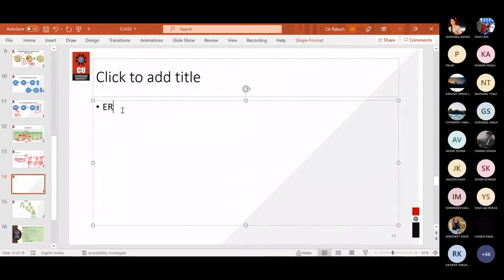Let us say expected rent given to you is 1,40,000, ARR given to you is 90,000, and vacancy is of 3 months. So tell me what will be the value of GAV. Try it.